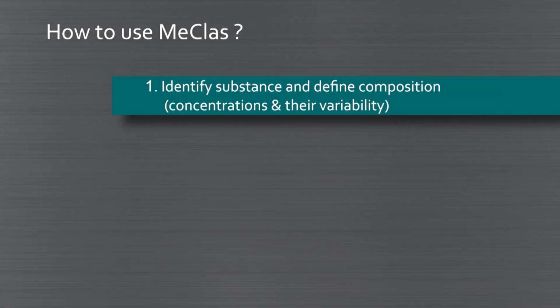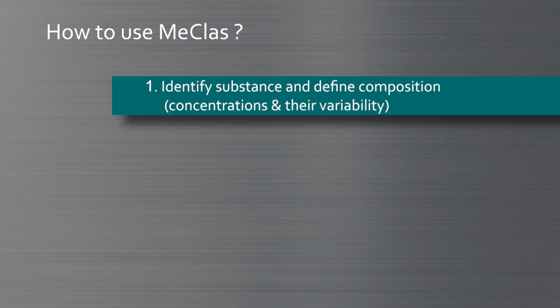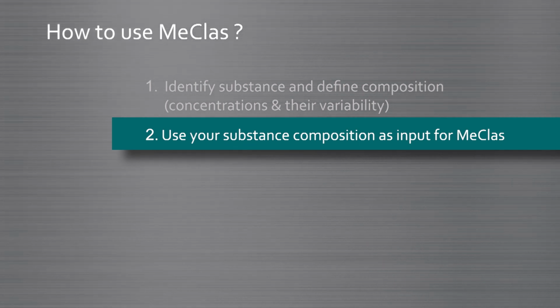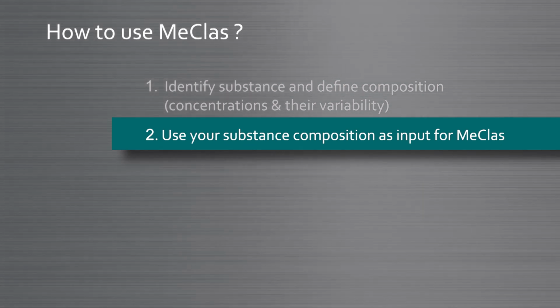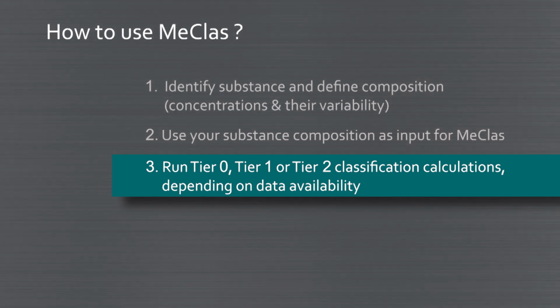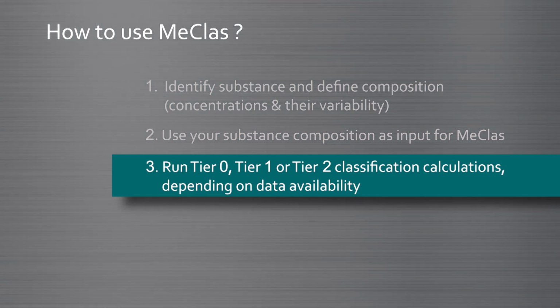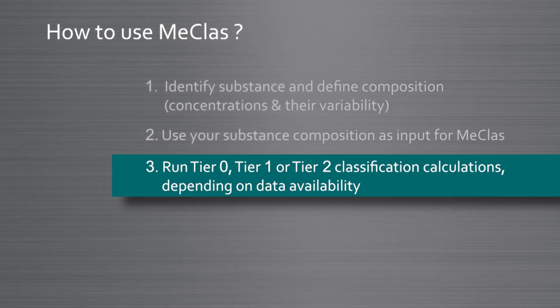Firstly, the inorganic complex material needs to be identified and its composition defined. Input of the substance composition into MeClas is the second step. Thirdly, the hazard classification will be calculated according to a tier based on data availability. This means that the output will depend on the information you have at hand.